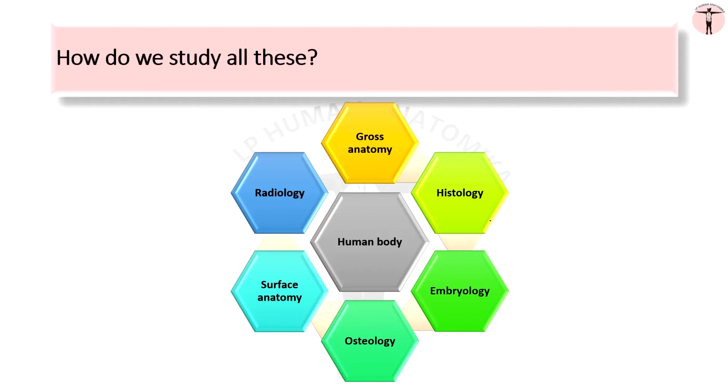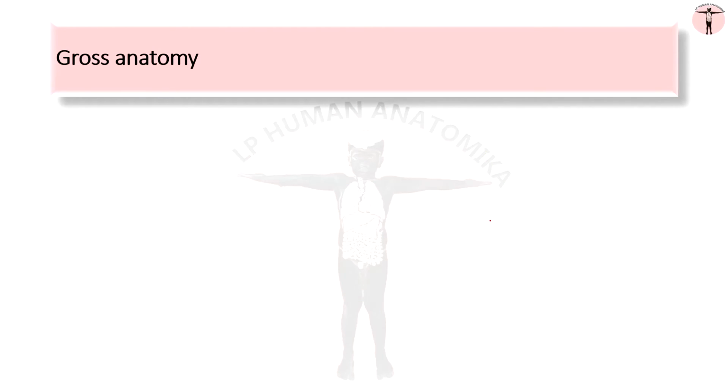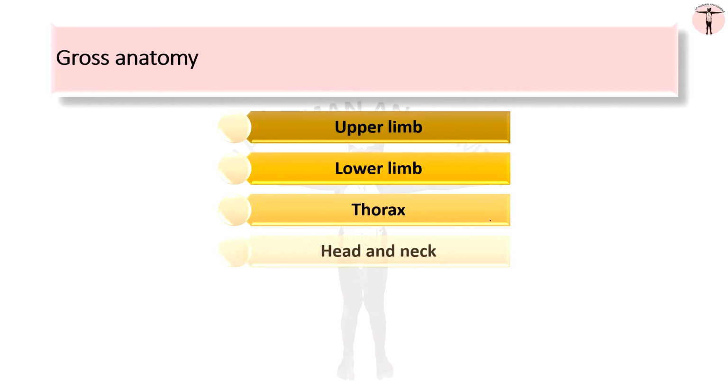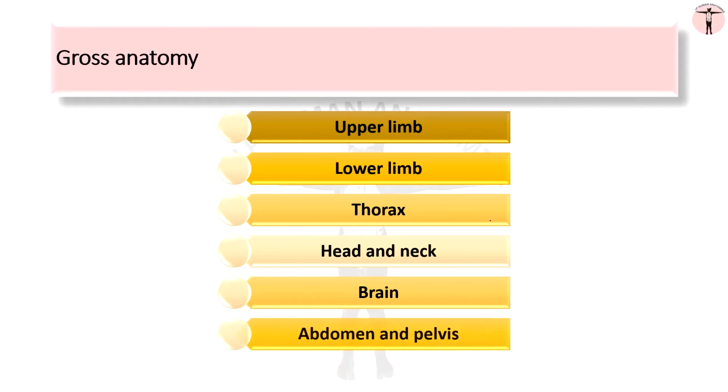To get a glimpse of it, gross anatomy is the study of structures which can be seen through naked eyes. It will be studied region wise. The different regions usually studied in order with the help of dissection in a cadaver or dead body are upper limb, lower limb, thorax, head and neck, brain, abdomen and pelvis.